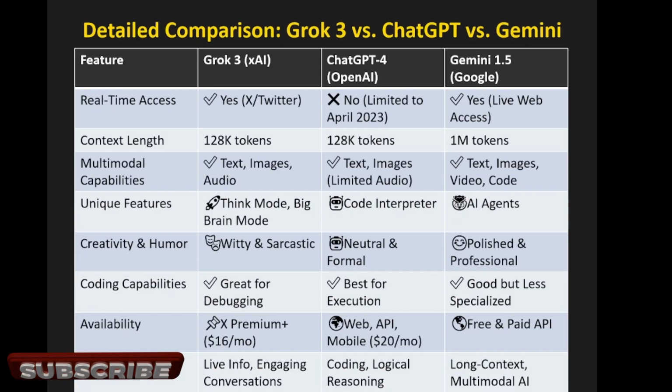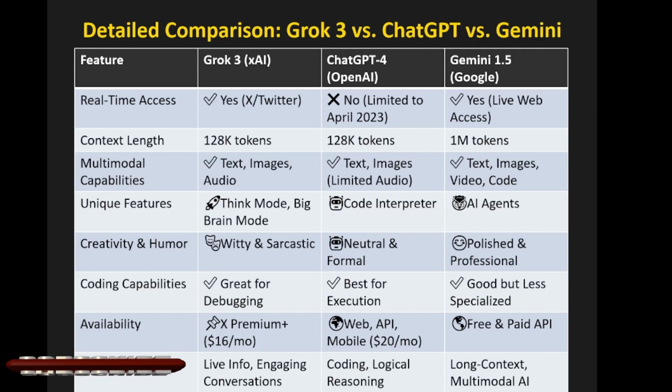Coding capabilities: great for debugging in Grok 3. Best for execution, ChatGPT. Gemini is good but less specialized than Grok 3 or ChatGPT, I would say. Right? So this is about Gemini. Availability: Grok 3 has premium availability. ChatGPT, Web, API, mobile, all are there. Free and paid versions in Gemini also. Grok 3 is best for live info and engaging conversation, ChatGPT is best for coding and logical reasoning, whereas Gemini is best for long context and multimodal AI. Right? So these are the comparison.